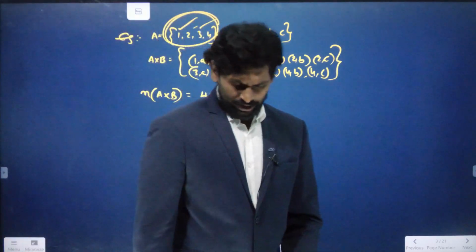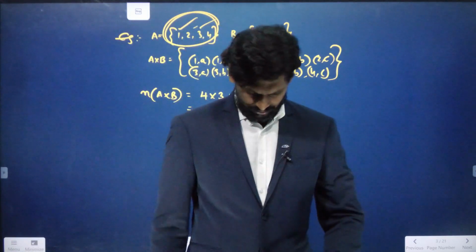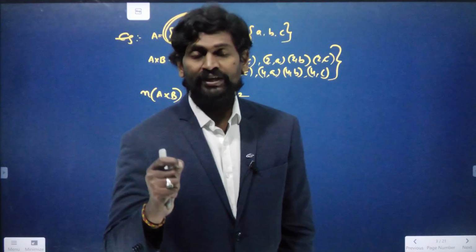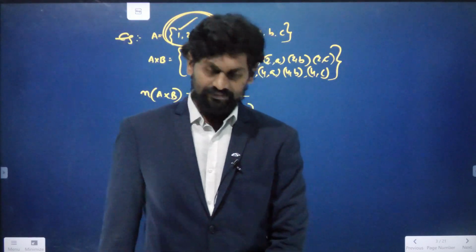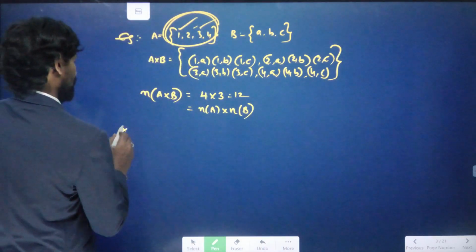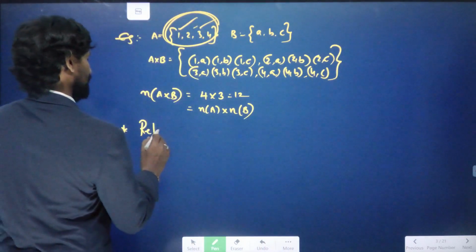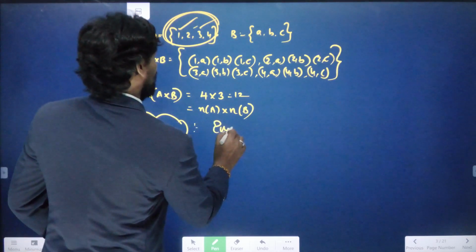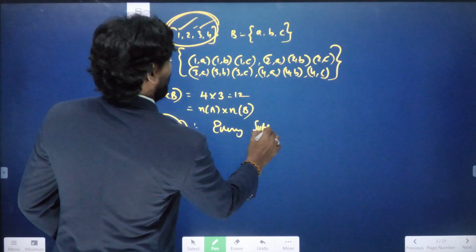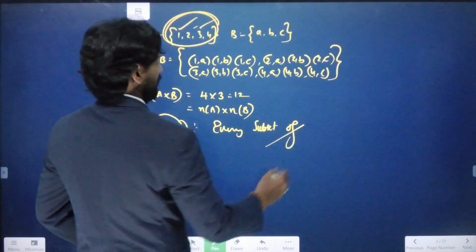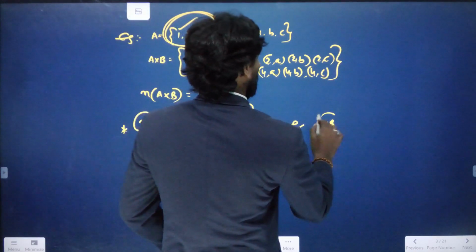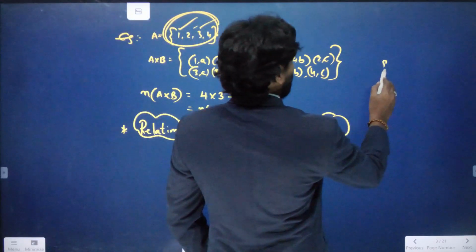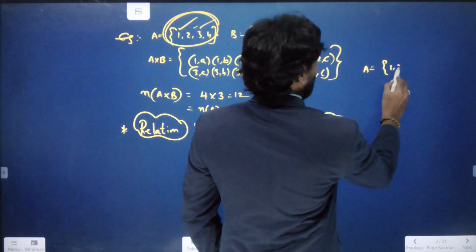Now coming to the relation. A relation is nothing but every subset of A cross B is called a relation. Every subset of A cross B is called its relation. For example, let me write some. For example, I am taking set A as 1, 2, 3.